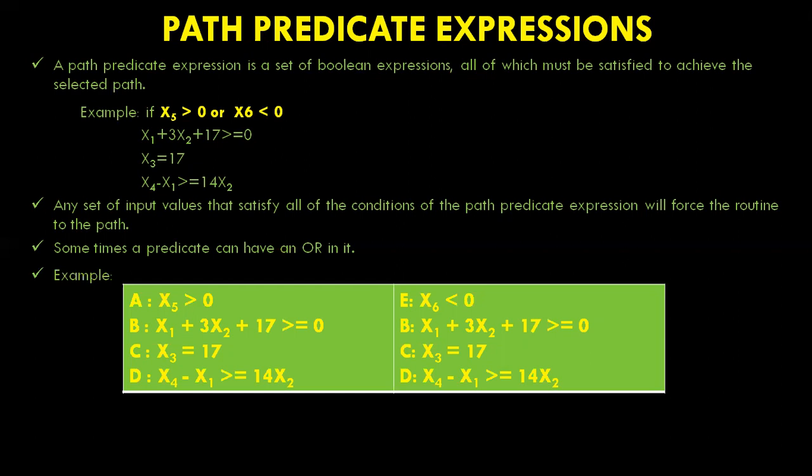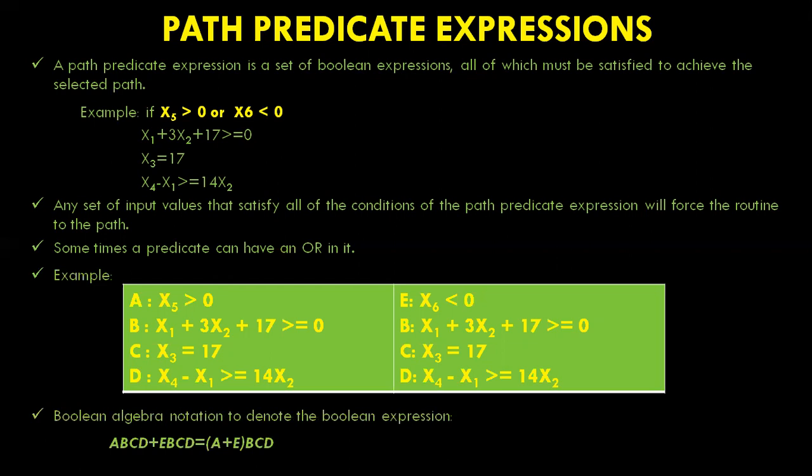So here, converting into the predicate expression form, Boolean algebraic notation can be denoted by a Boolean expression.